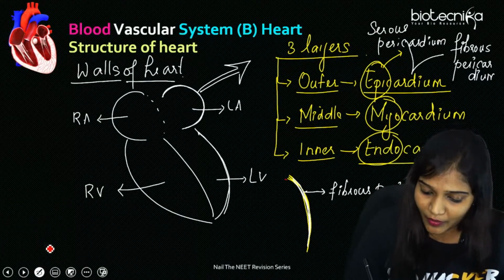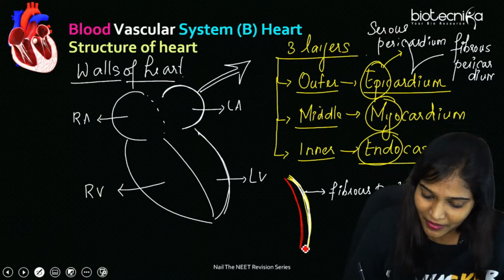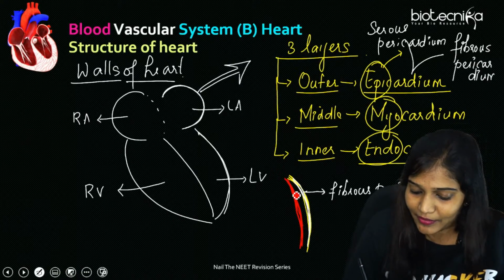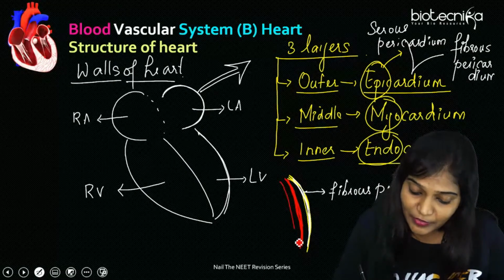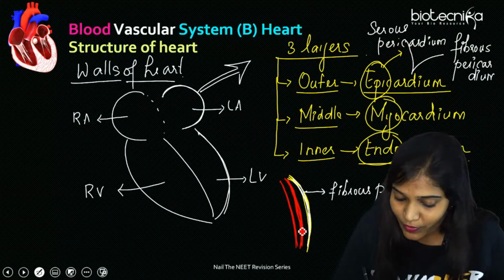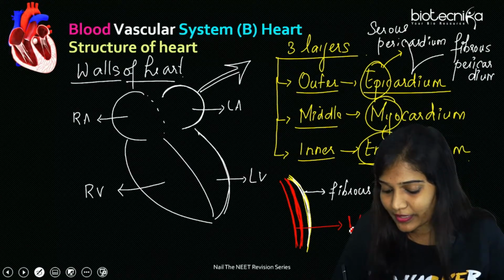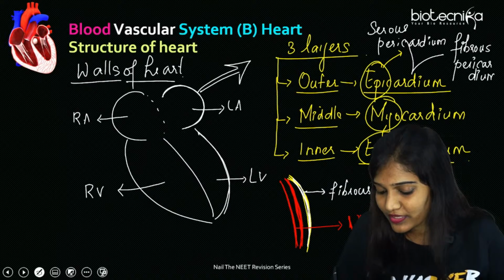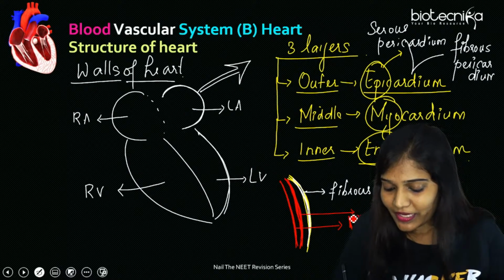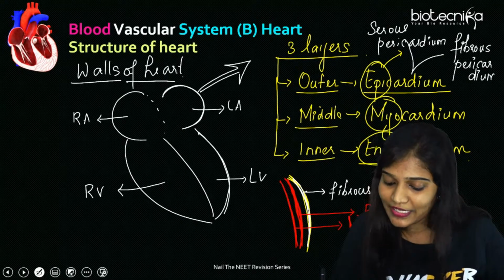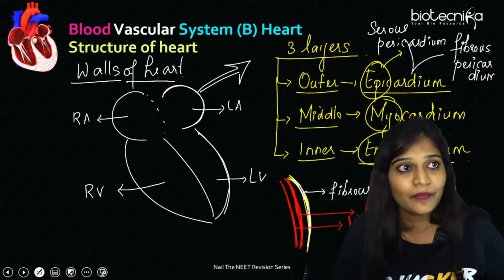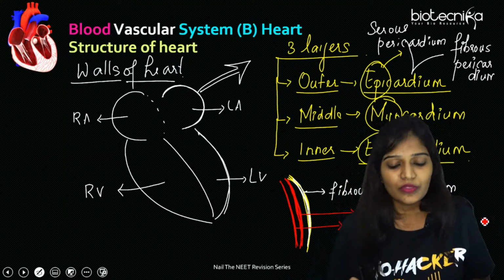So let's draw the inner one. This is going to be the serous pericardium. Actually, the serous pericardium is also made up of 2 layers. One is going to be visceral, and the next one is going to be parietal. So this is going to be visceral, and this is going to be parietal. And these two make up what? The serous pericardium. So these two.